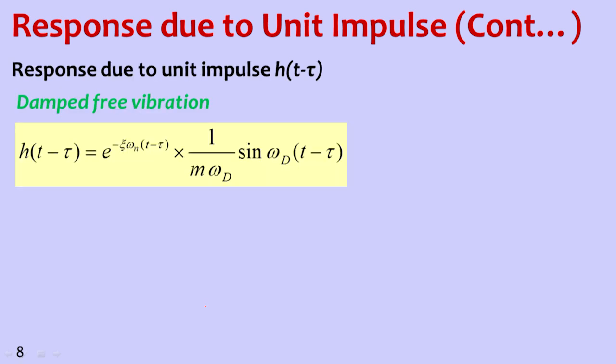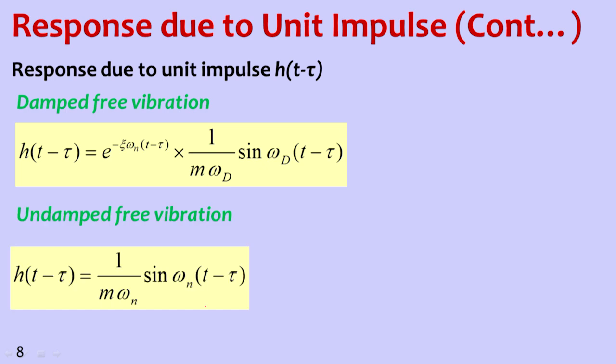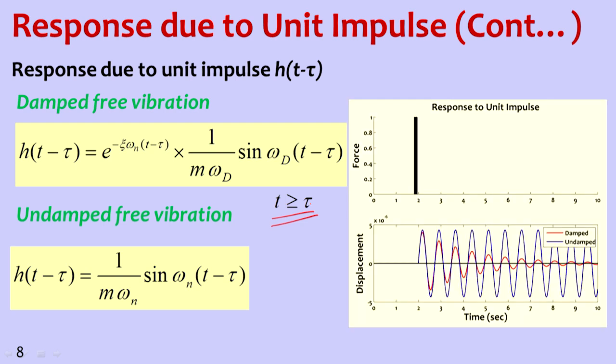Now the response due to unit impulse, h of t minus tau, is given like this, and both the undamped and damped free vibration values are given. Here we need to remember that the t value should always be greater than or equal to tau, and this is how the response will be. A force of one unit is acting at this location, exactly at that time.